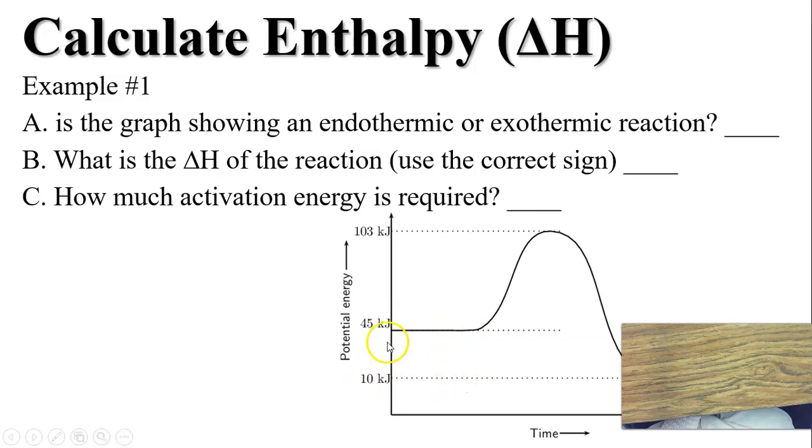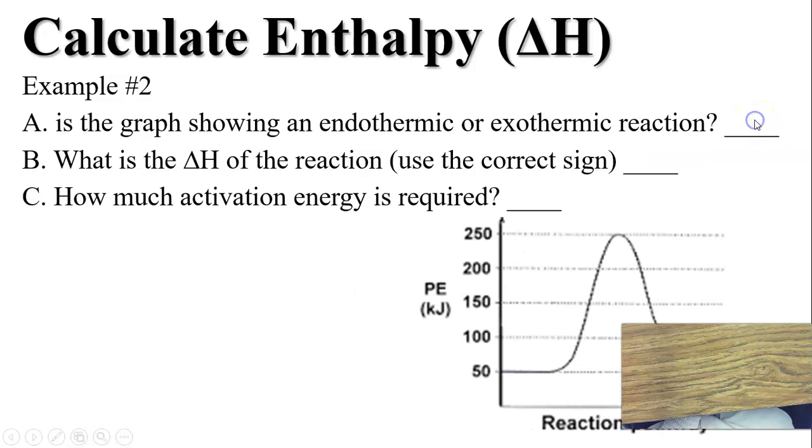So 10 minus 45. And how much activation energy is required? So look here, for activation energy, 103 kilojoules minus 45. That is going to give us the activation energy. Okay, negative delta H means it's exothermic.